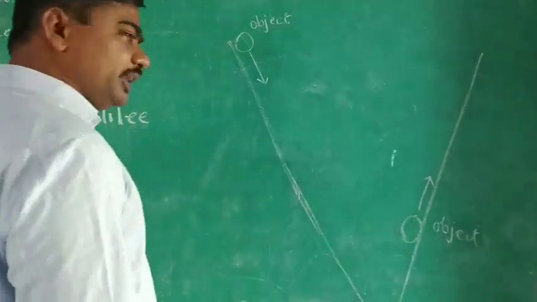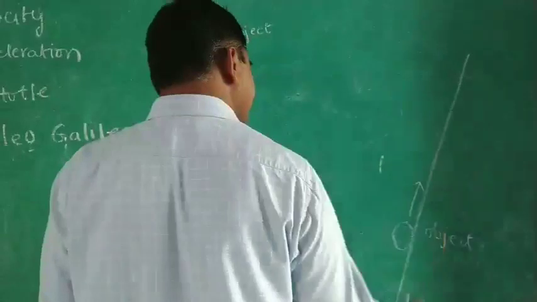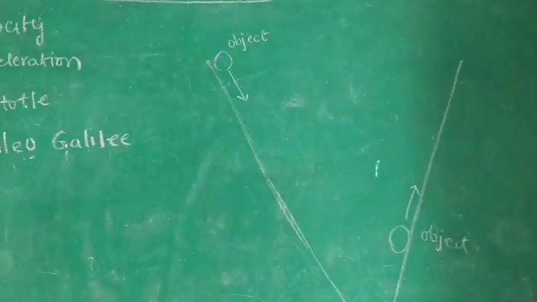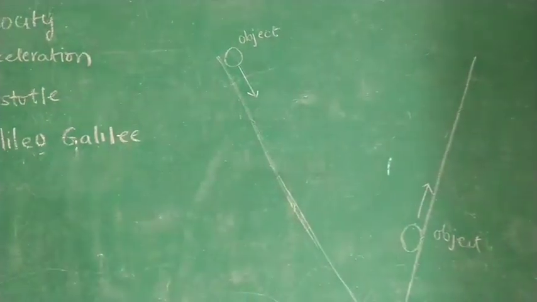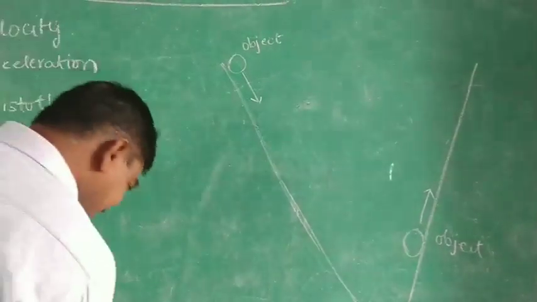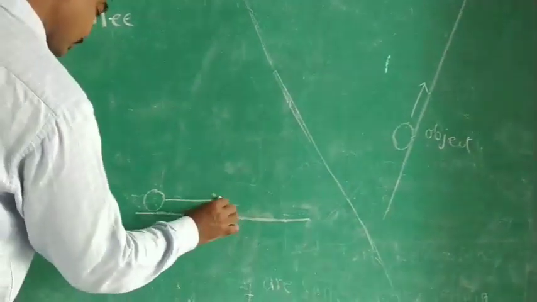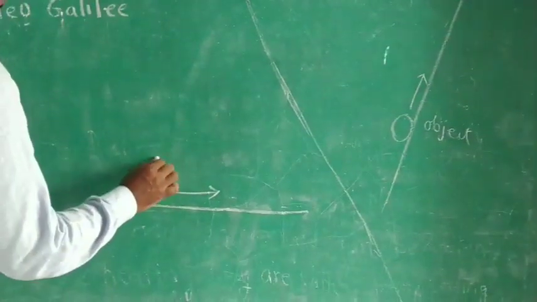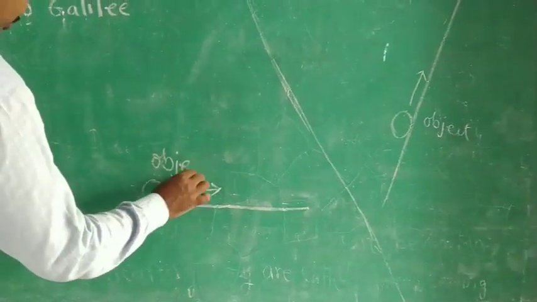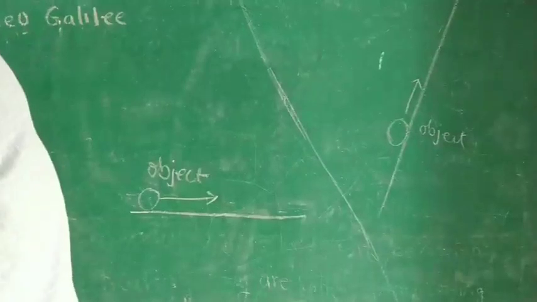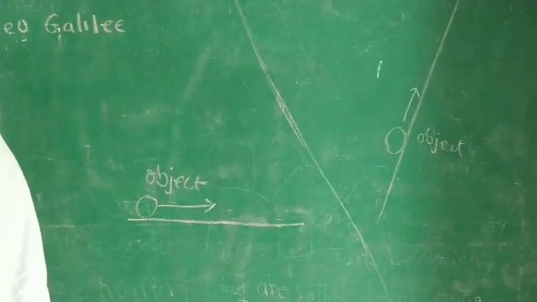Object means here the object will be moved for a certain distance and stops. Yes, a certain distance and it will stop. Now another condition: if I have taken it like this here, what will happen to this object?